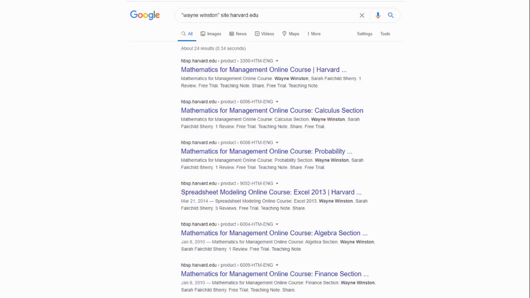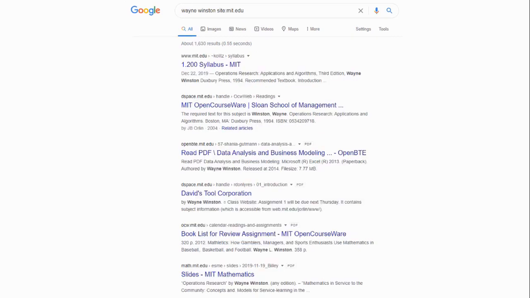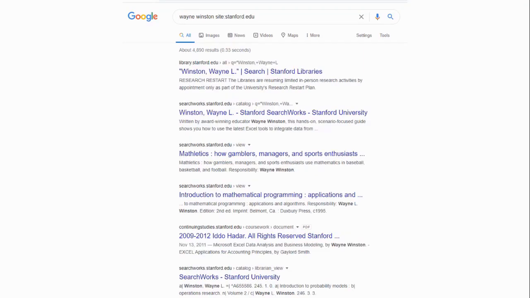So Harvard's using him, but let's just look at some other schools, right? So the next one would be MIT. And you can see the syllabus of MIT is using his operations research book. You can see MIT OpenCourseWare is using his stuff, and the list goes on and on. But let's keep going. Let's not stop there, right? So Stanford is using his stuff, and I'm going to go a little bit faster just because there are a lot of universities here. So Stanford, right?